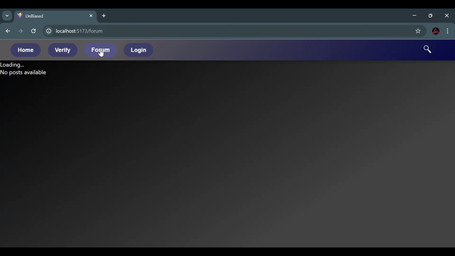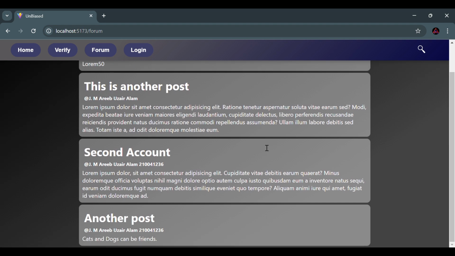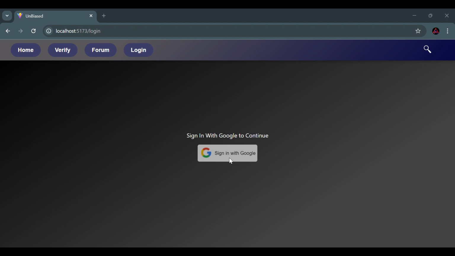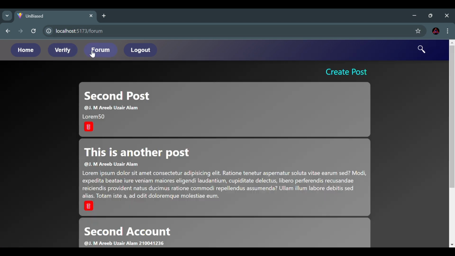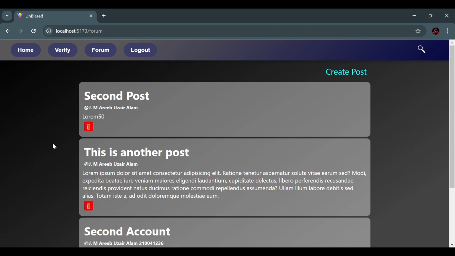For the forum part, we have a place like a blog where people can discuss stuff. They can post about whatever they want. We don't have any real posts at this point, and in order to post, you have to log in. There is a sign in with Google option, and once you log in and go to the forum part, you can see that this is my post, so I can delete it. Only the people who posted their own posts can log in and delete them. This one is not by me, so I cannot delete it.